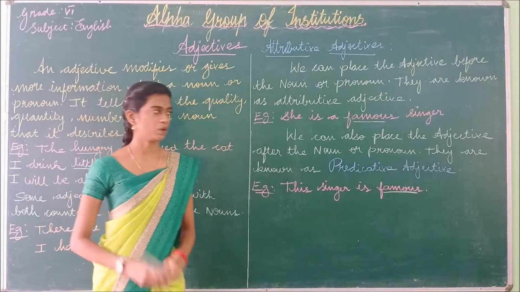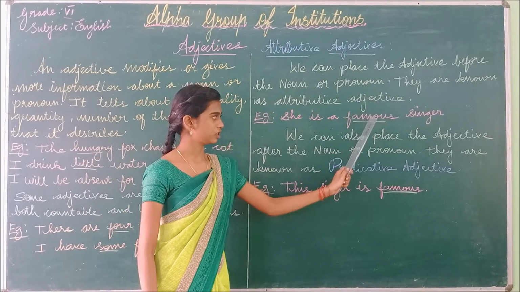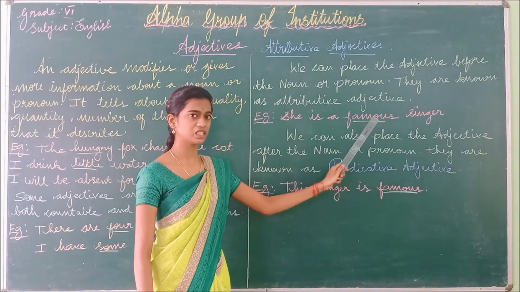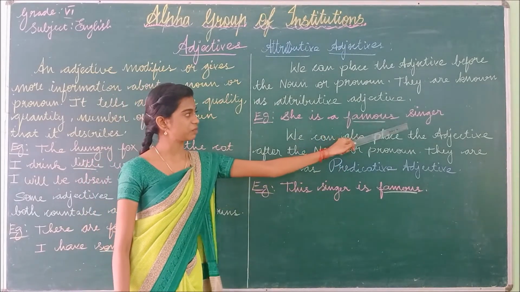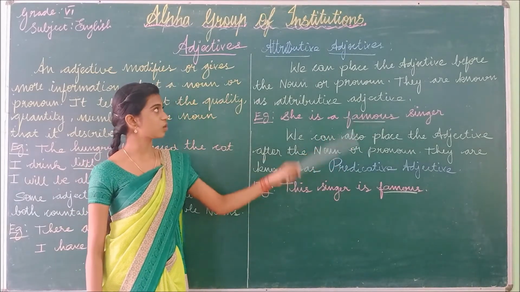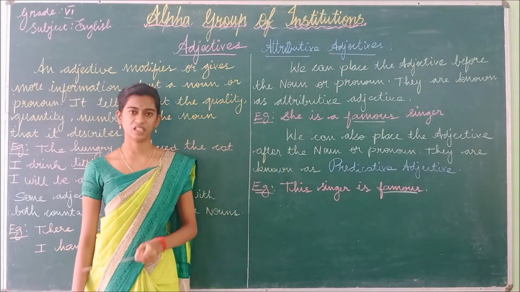Very good. The noun is singer. So the adjective has been placed before the noun in this sentence. Famous is the adjective here. So it is known as the attributive adjective.